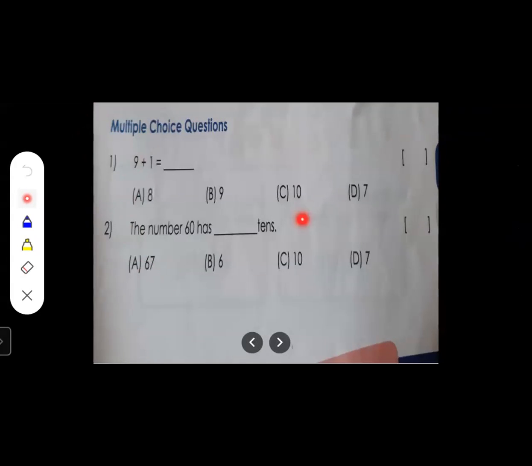What is given? The first question, see, multiple choice question. The assignment is given to us, and what we have to do, four options are given in the answer. We have to tick the correct option. Okay. So let's see the first one.